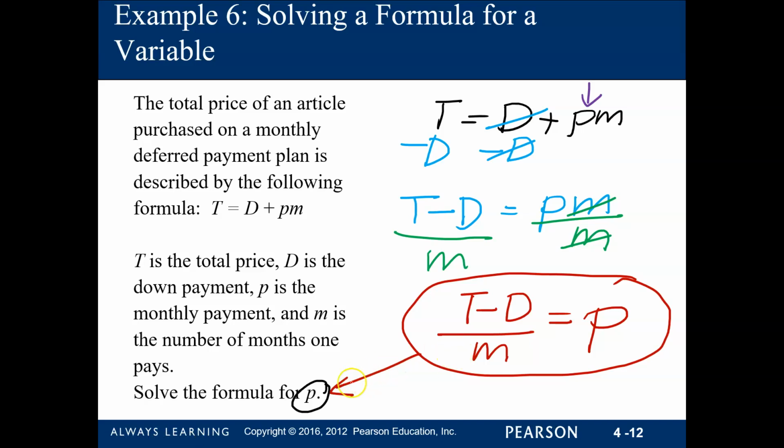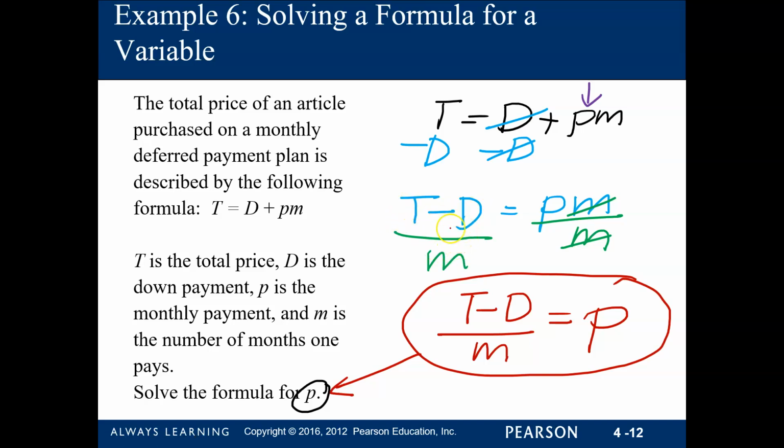Again, it is important to understand that whatever you do when solving equations, add, subtract, multiply on both sides, divide on both sides, you can also do that in formulas. The only thing different is that you cannot evaluate the number itself. For example, if you have 35 divided by 5, it will end up being 7. Here, if you have T minus D, because there are no quantities there, leave them as expressions.